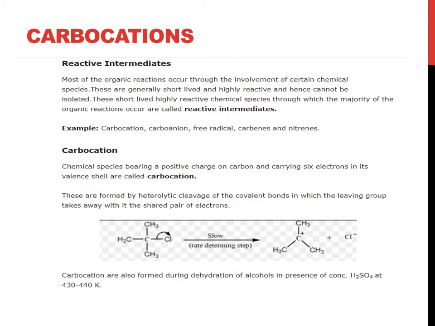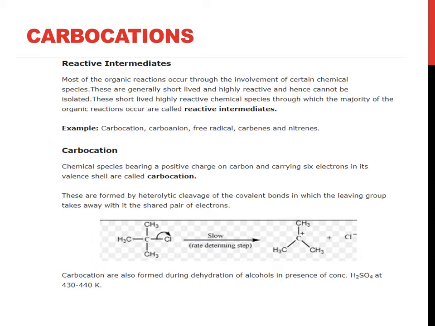These short-lived, highly reactive chemical species through which the majority of organic reactions occur are called reactive intermediates. For example, carbocation, carbanion, free radicals, carbenes and nitrenes. So in this chapter we will study carbocation, carbanion and free radicals.